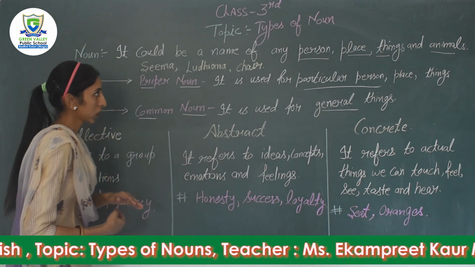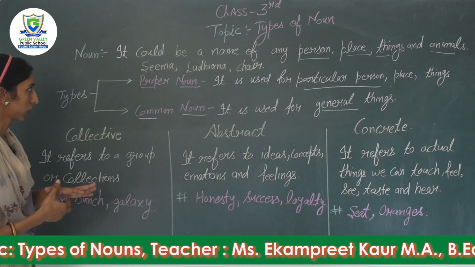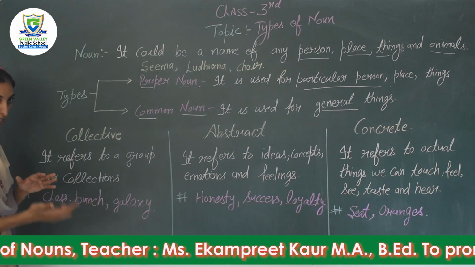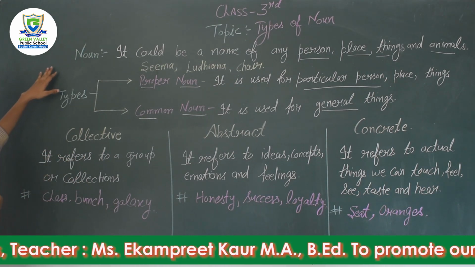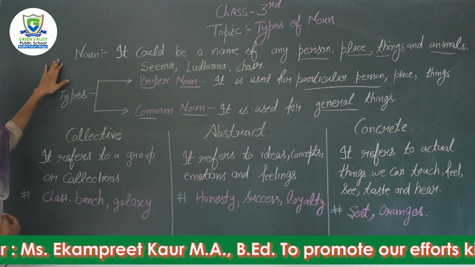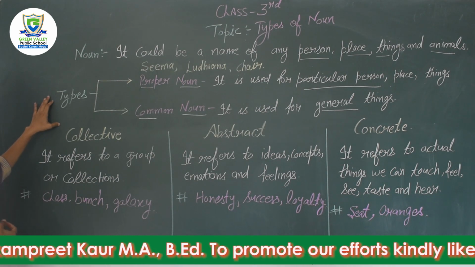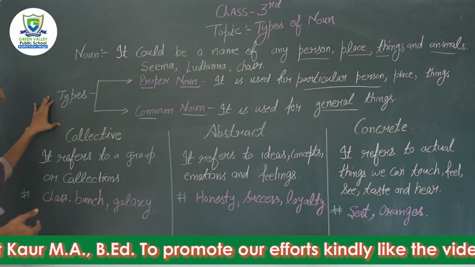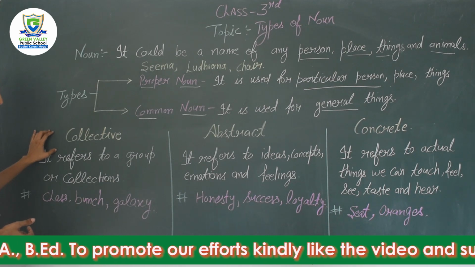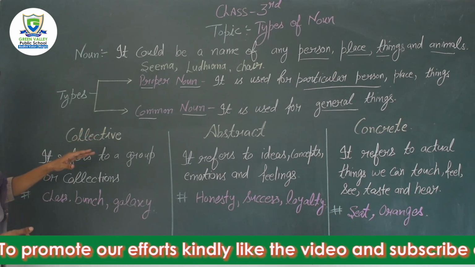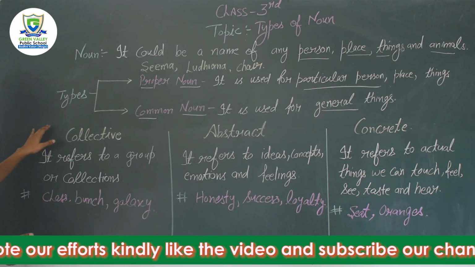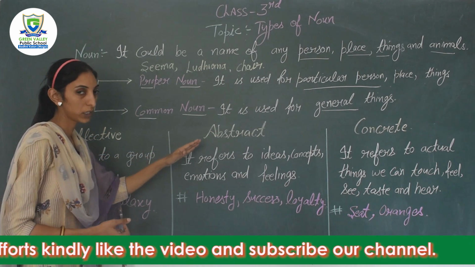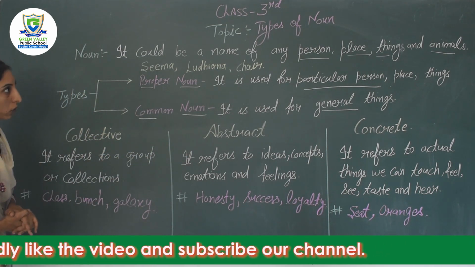So my dear students, what we had done collectively, let me recall all the things again. We had done noun, its definition, two types in our previous video. Fine. In today's video, we had done three more types of noun: collective noun, abstract noun, and concrete noun. I hope you understand the topic.